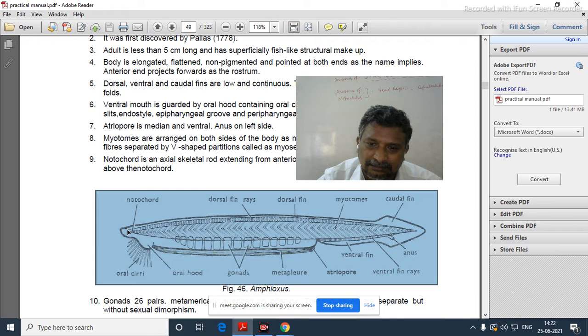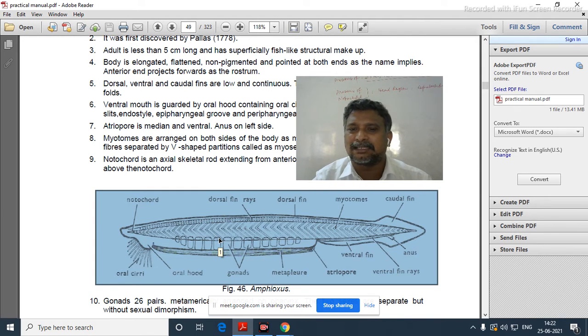Now around the mouth there is an oral hood, and the mouth is encircled by the velum and is provided with many cirri called oral cirri. So the presence of oral cirri, the presence of an oral hood, the notochord observed in the snout and head region, segmentally arranged gonads, and V-shaped myotomes. By observing all these characters, the given spotter may be treated as Amphioxus.